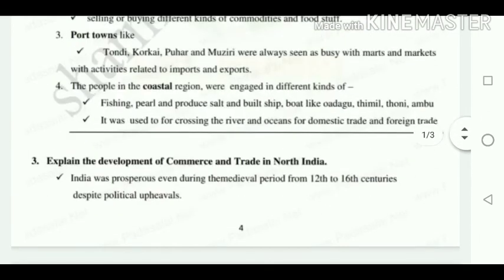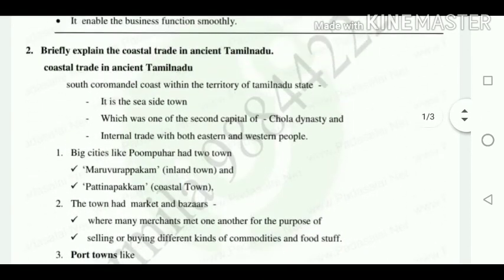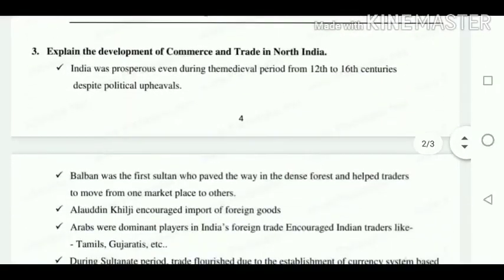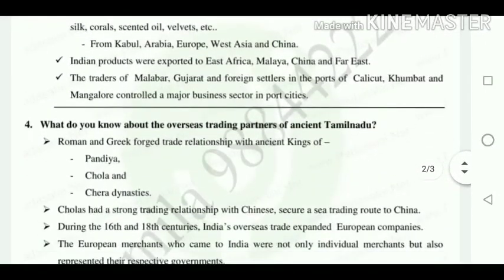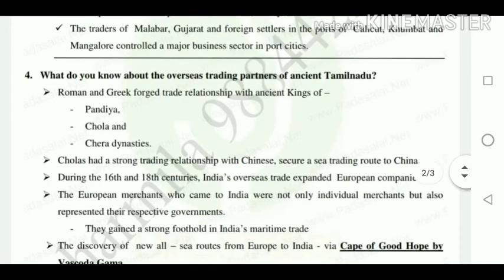The next question is the fourth question. What do you know about the overseas trading partners of the ancient Tamils? So they said about the Cheras, Cholas and Pandyas. The Cholas had a strong trading relationship with China. During the 16th and 18th centuries, overseas trade expanded with European countries.